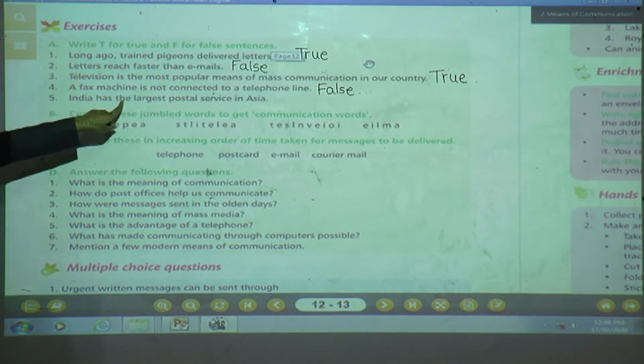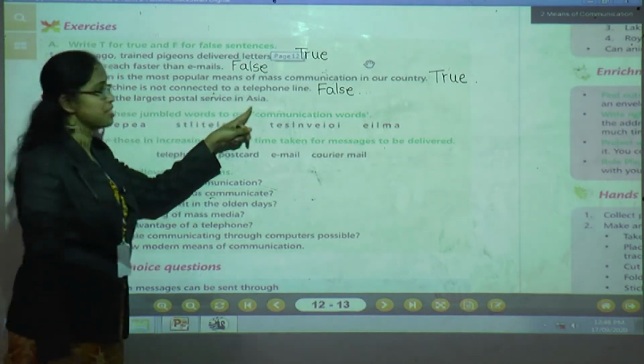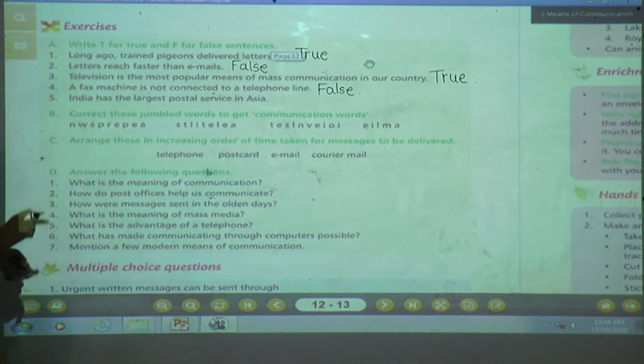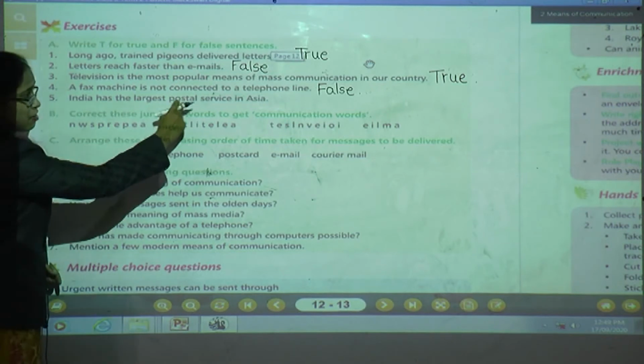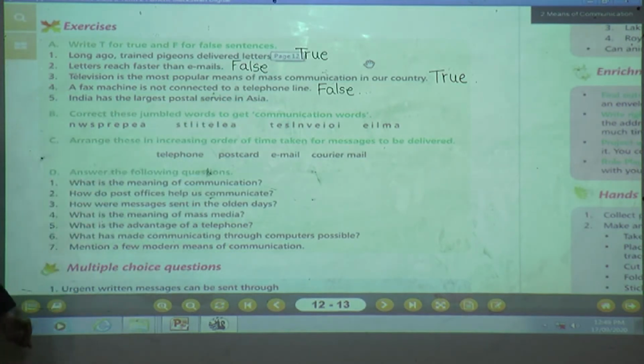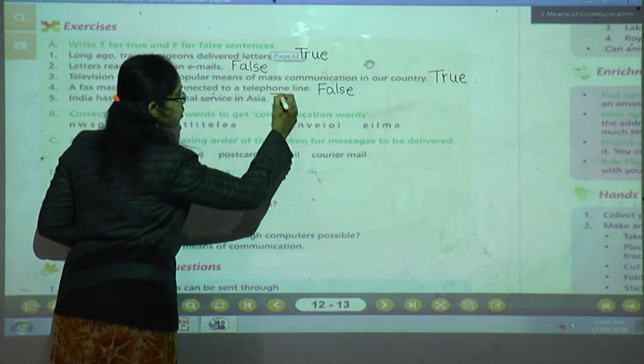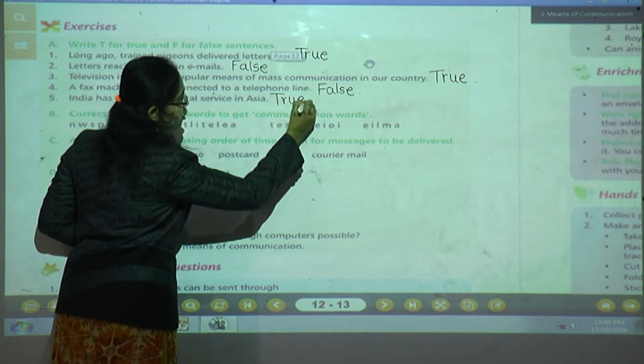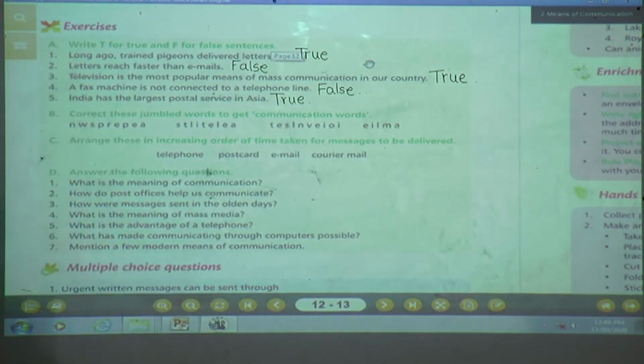Now number 5: India has the largest postal service in Asia. Yes children, India has the largest postal service in Asia. Of course, India has the largest postal service in Asia. What will be the answer? The answer is true. T-R-U-E, true. Yes children, understood?